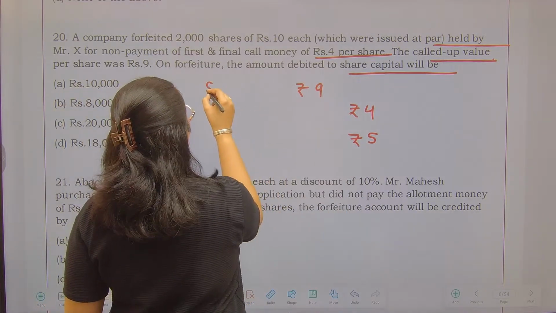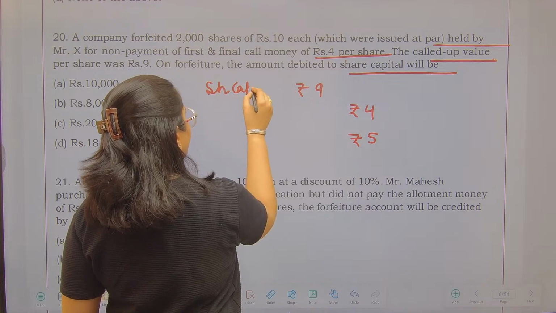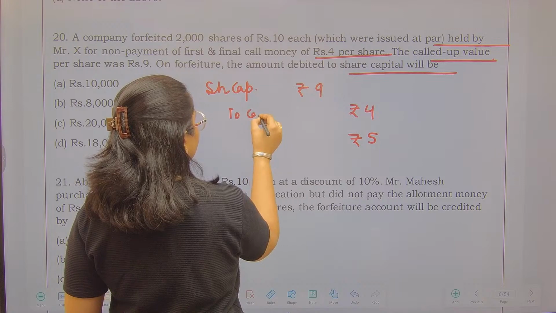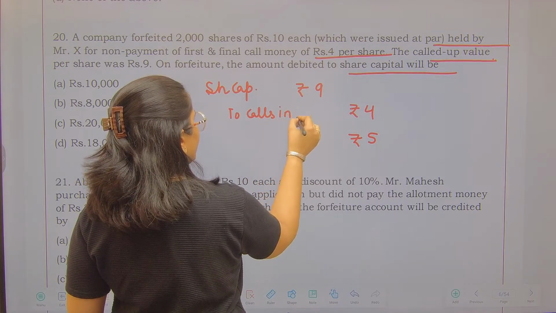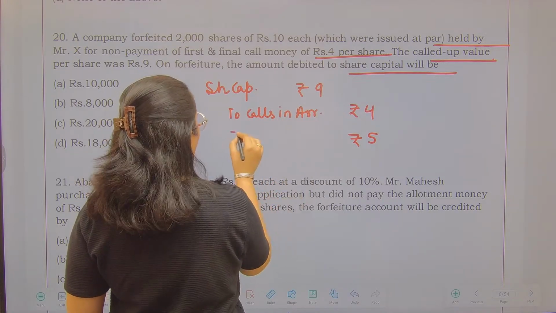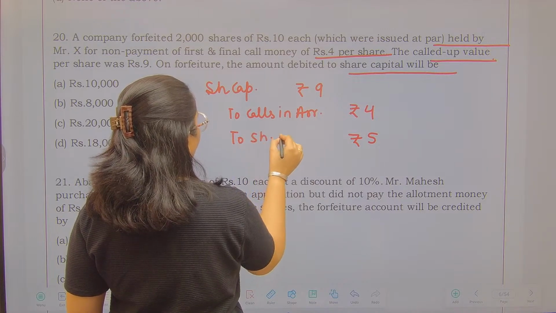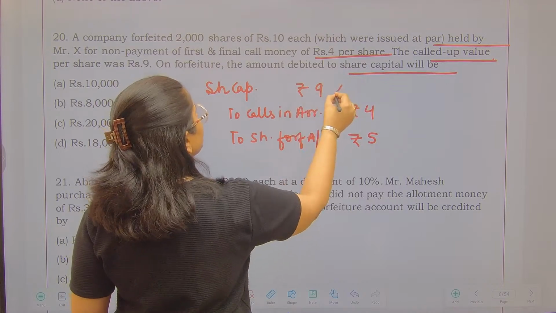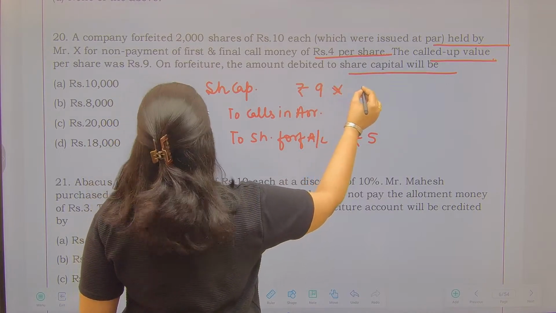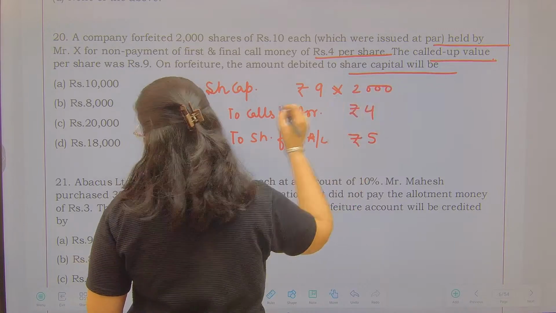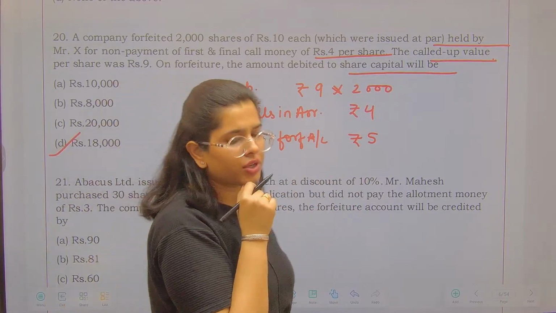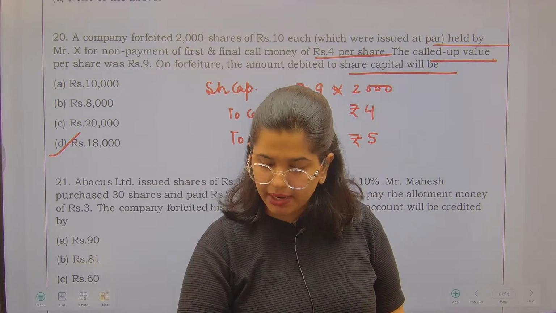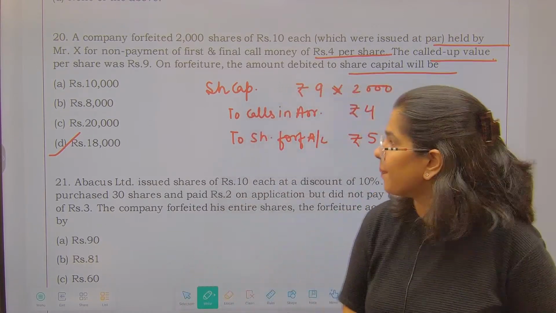So that means I am going to debit the share capital with 9 rupees. Okay. And I am going to credit the calls in arrears, first and final call, जो भी आप लिखना चाहें. I am writing calls in arrears, and then the amount which I have already received will go in the share forfeiture account, right? So that means share capital में 9 rupees जाएंगे multiplied with 2,000, that is 18,000. Share capital में हमेशा उतना ही value जाता है what you have called up. आपने जो कॉल अप कर ली है वो ही वैल्यू जो है आपकी जाती है. नाउ नेक्स्ट इज